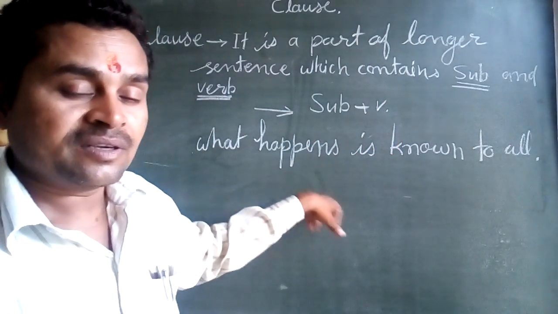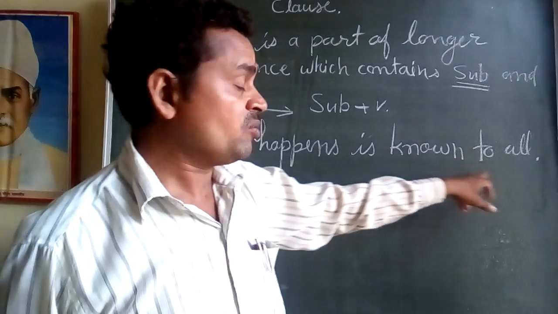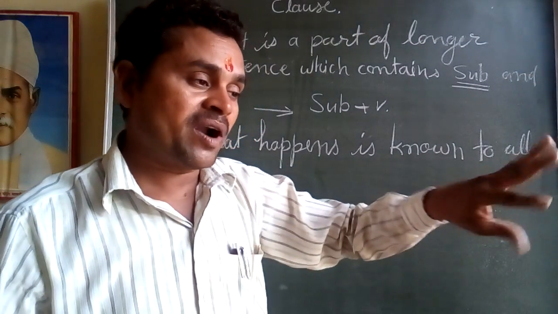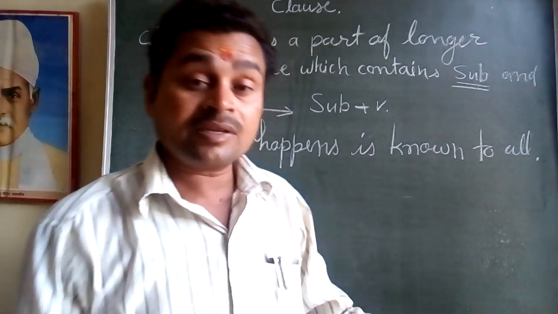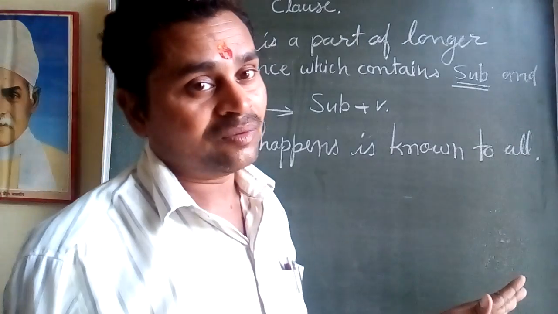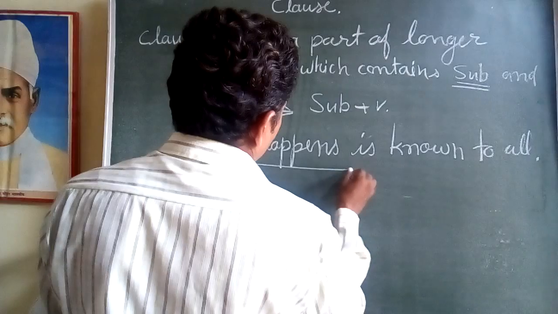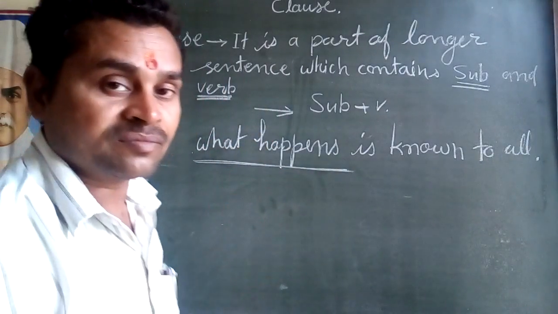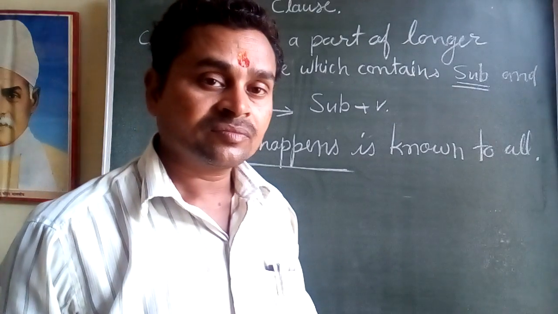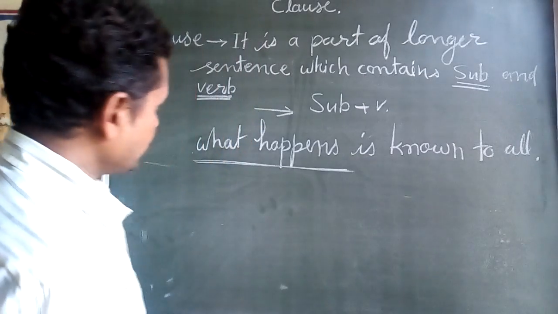What happens, क्या होता है, means what is being happened all around us, is a noun to all. So this sentence is called clause.